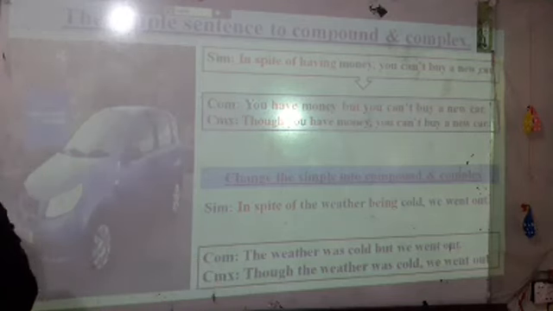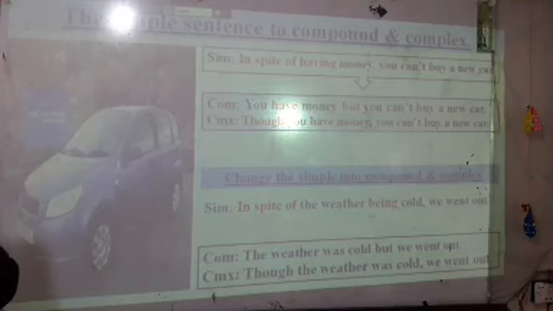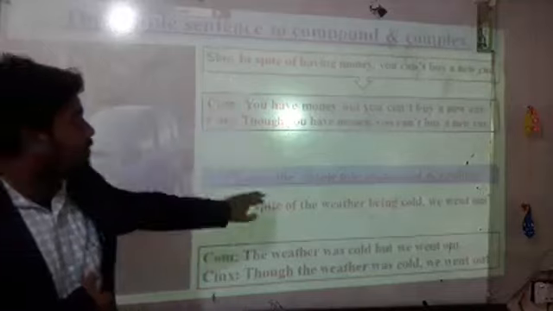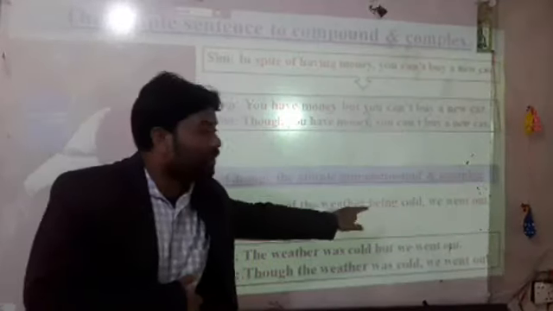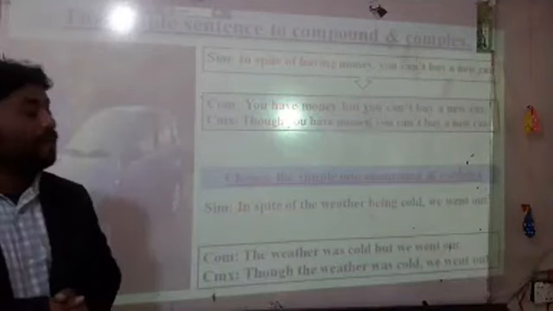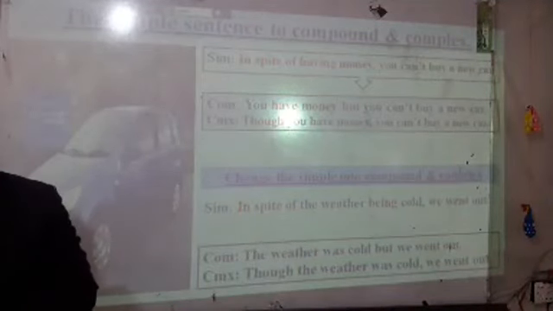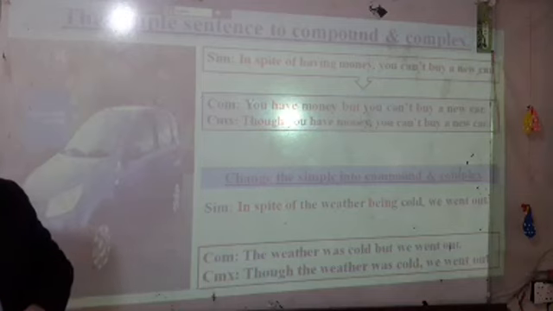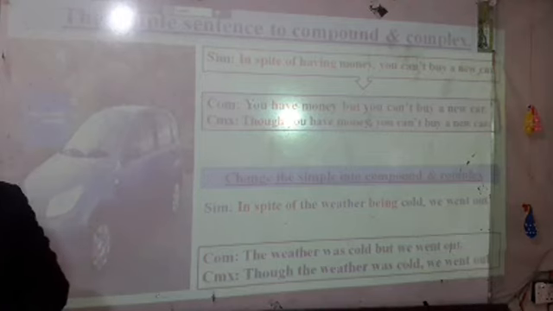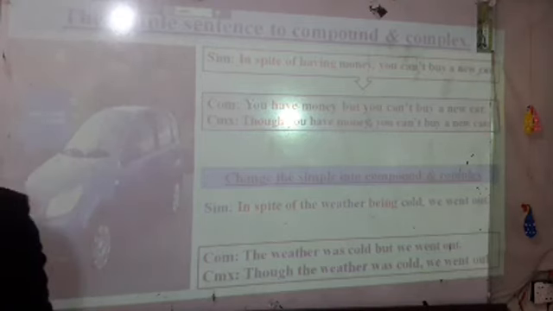But in spite of, when you write in spite of, then the subject is the weather, and when you find is, are, was, were, then use being, and write the second sentence. And "but" must be used in the compound sentence. Two sentences are linked by "but," and the complex sentence uses "though" or "although."